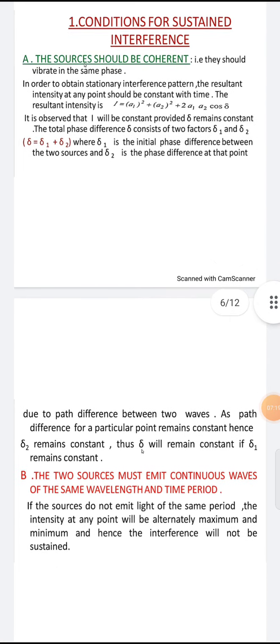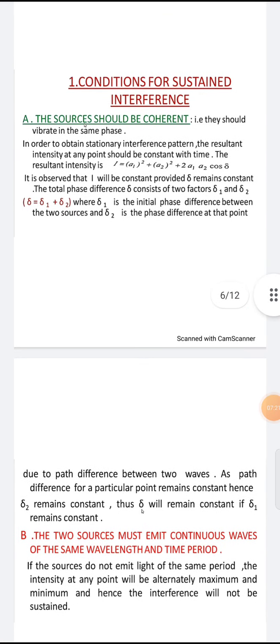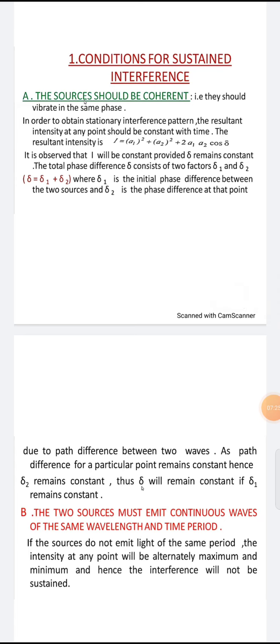In that they have two options. First one is A. In these conditions for the sustained interference, the source should be coherent. And the next one is that the two sources must emit continuous waves of the same wavelength and time period. It means that the sources which are traveling like a wave should emit continuously, with the same wavelength and a time period. If the wave is traveling in the same wavelength, then it should have the time period. The source should be continuously emitted. This is the second condition.